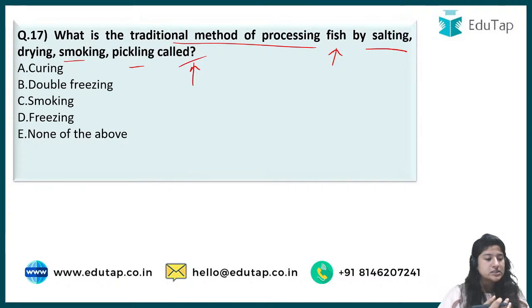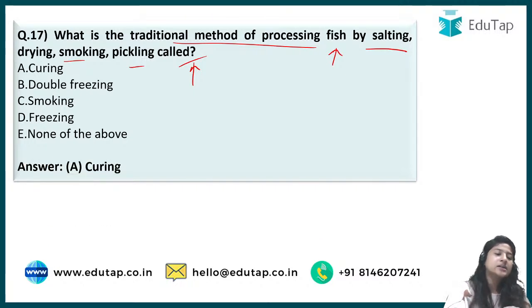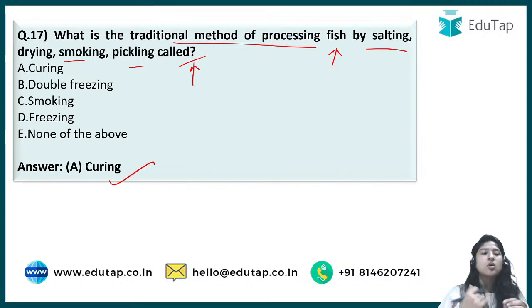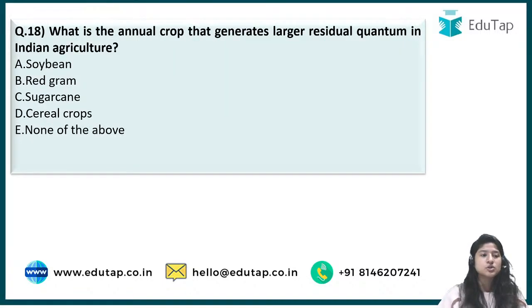Supriya says A, and that is curing. So curing is the method in which salting, drying, smoking, pickling, everything related to fish is done.